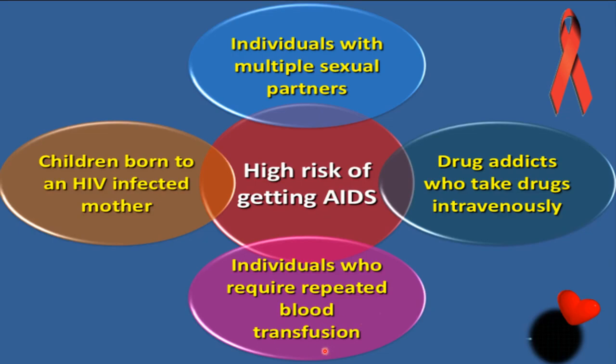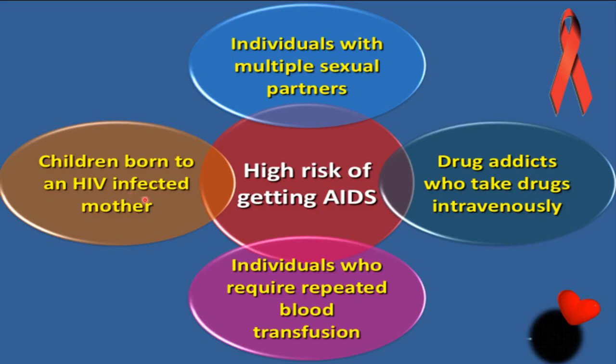There can be some disorder in which repeated blood transfusion is required by the person. Such individuals will be at higher risk of getting AIDS, because there are many chances of getting the HIV infection while transfusing the blood.